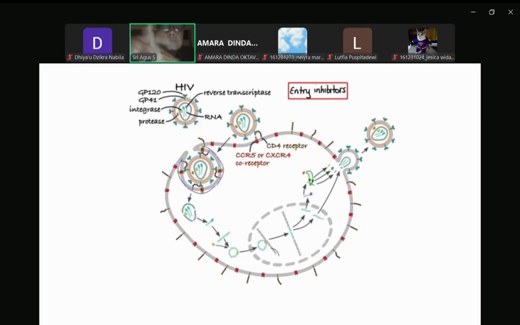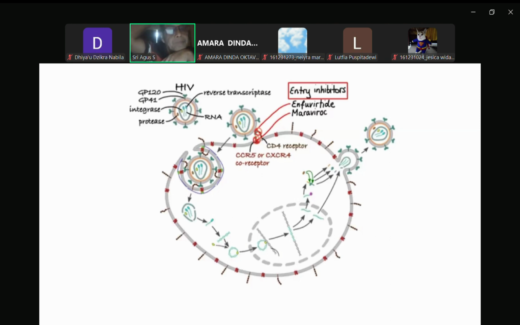The first one, enfuvirtide, works by binding to the viral protein GP41 and thereby preventing fusion with the CD4 membrane. The second agent, maraviroc, works by binding to the human chemokine receptor CCR5 and preventing interaction with the viral protein GP120, thereby inhibiting the virus from entering the cell.